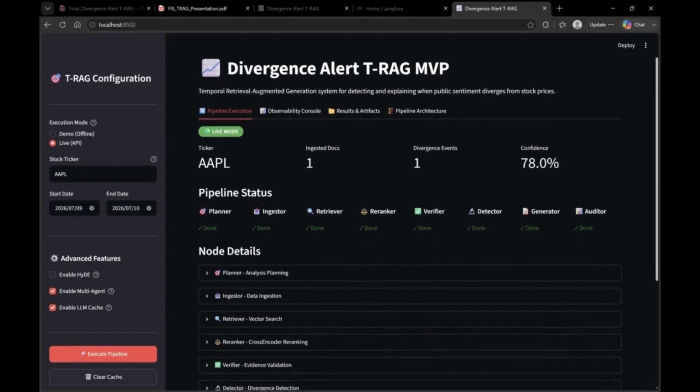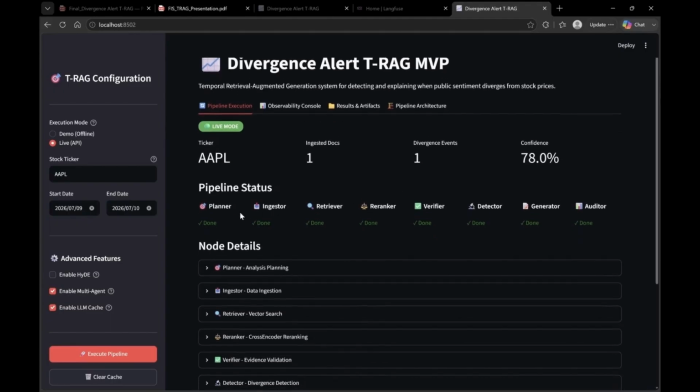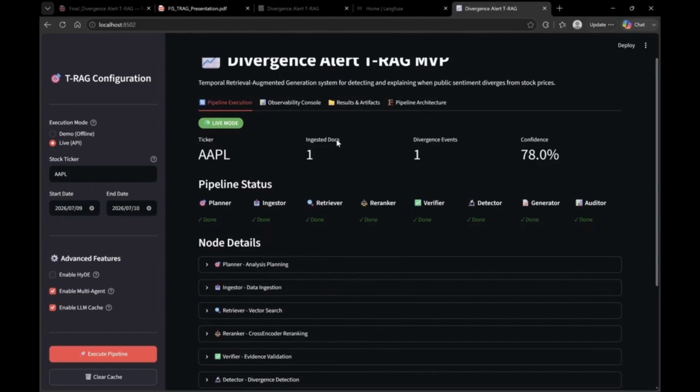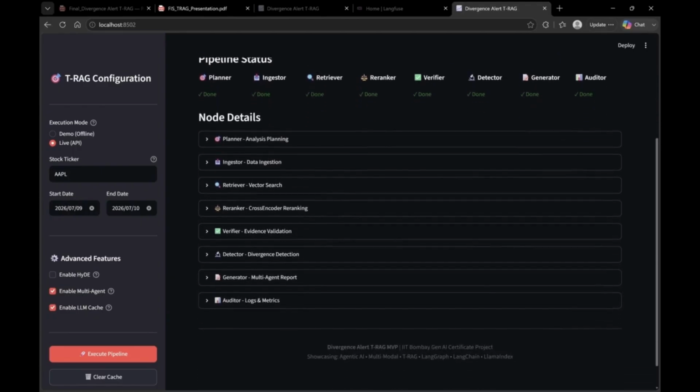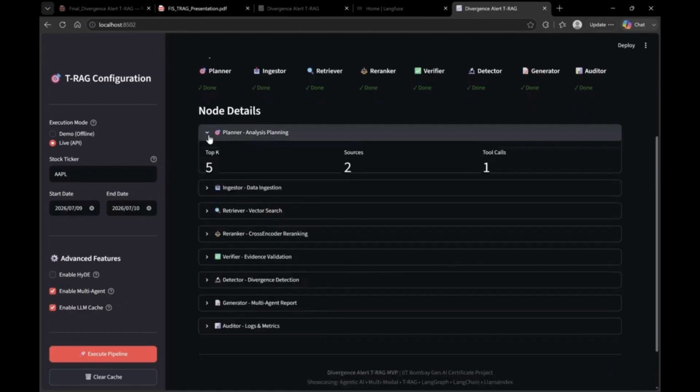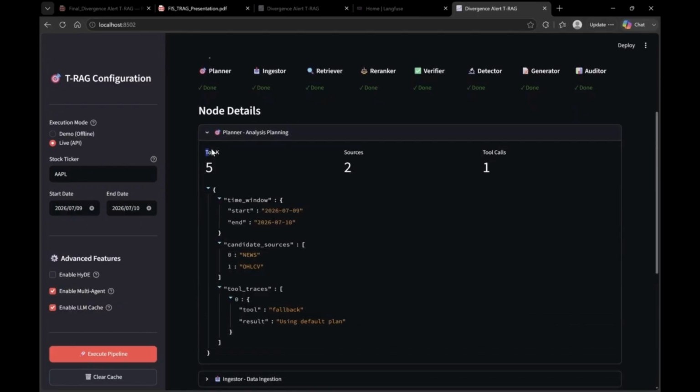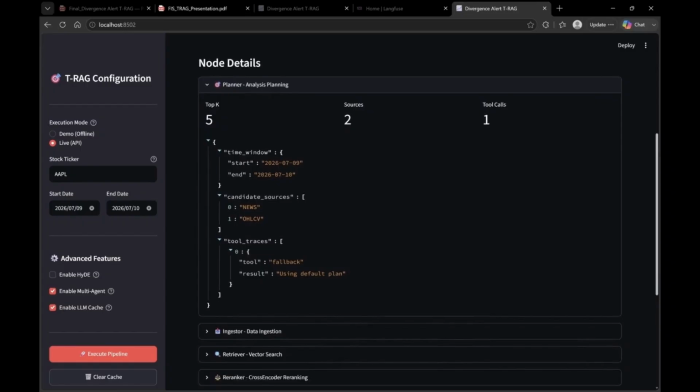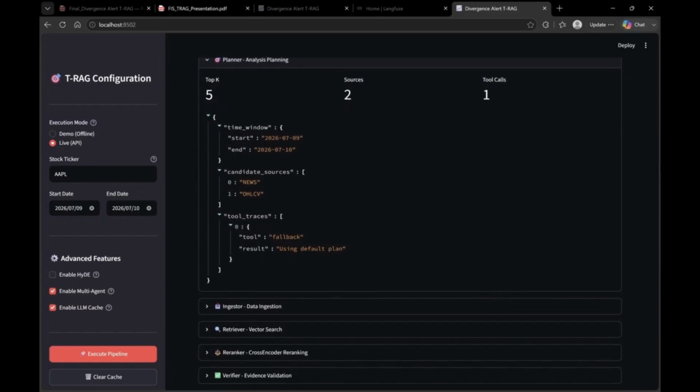You see here, the planner is done, the ingester is done, everything is done. The number of documents ingested is 1, divergence events is 1, and confidence is 78%. If I show you the planner, you can see it retrieved 5 documents from 2 sources with 1 tool call. It can change depending on how efficient it is. The sources are news, from the news data API, and Yahoo Finance.